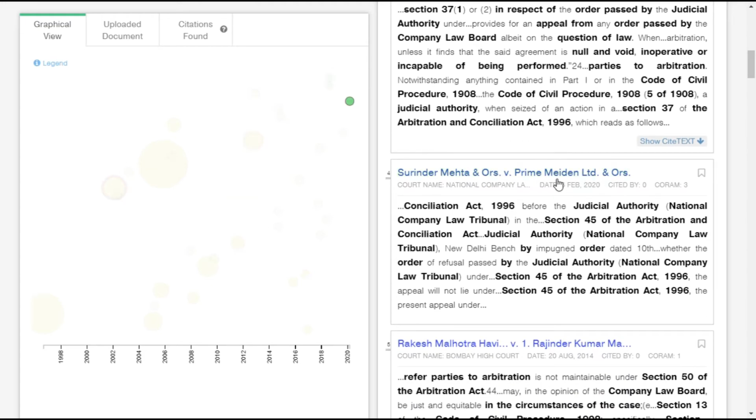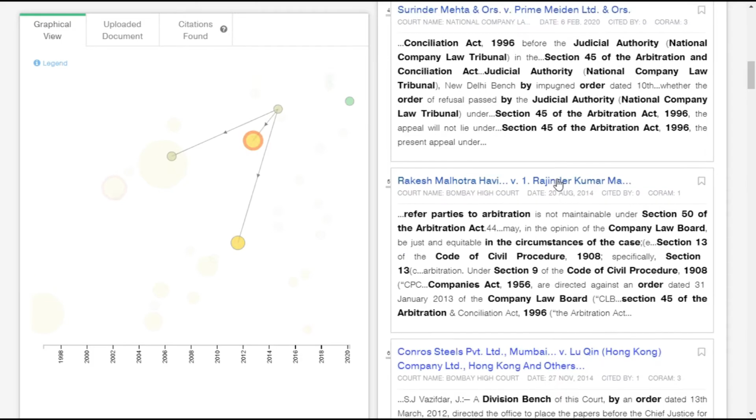Similarly, the next judgment in the list also deals with the question of whether the question of oppression and mismanagement can be dealt with by an arbitral tribunal. Thus, this is a case that covers each one of the legal issues present in the uploaded document, from maintainability to oppression and mismanagement in the existence of an arbitration clause.